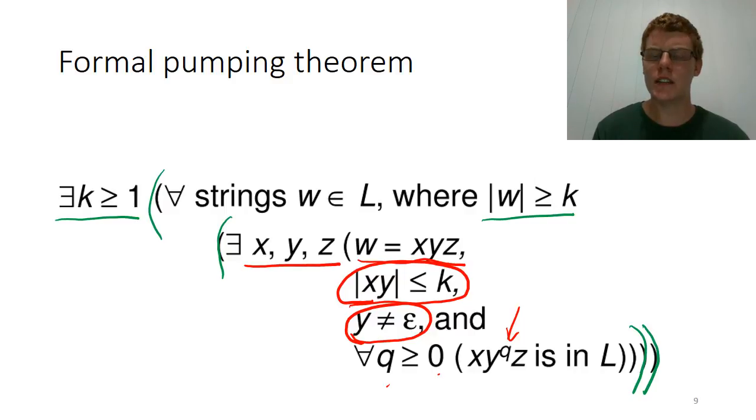So that means if we ever find a language for which this statement is not true, then that language is not regular. So what we will show in the lectures later is that we can use this theorem, which says that this property holds for all regular languages, to prove that languages are not regular. So you don't use this to show that a language is regular, because you do that by either building a finite state machine or making a regex or making a regular grammar for it, or showing it through the closure properties. But you use the pumping theorem to show a language is not regular, and that's what we'll do in class.